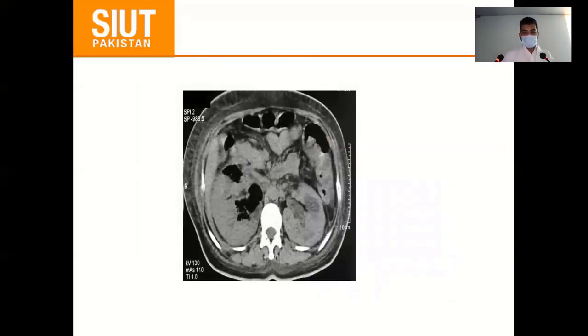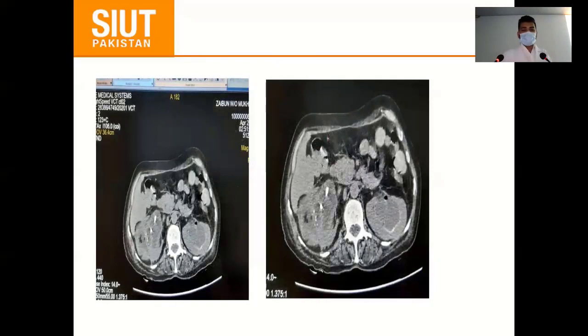This is the CT scan, and in this axial window we can see the gas formation, because of the fermentation of glucose by E. coli. These CT scans are taken from our institute, and these are axial windows. The patient presented to us with fever, flank pain, nausea, and vomiting.